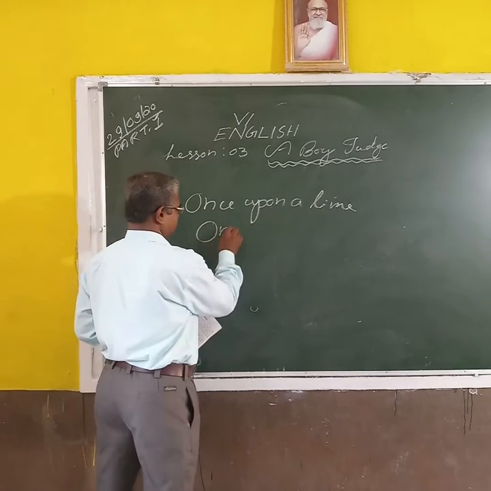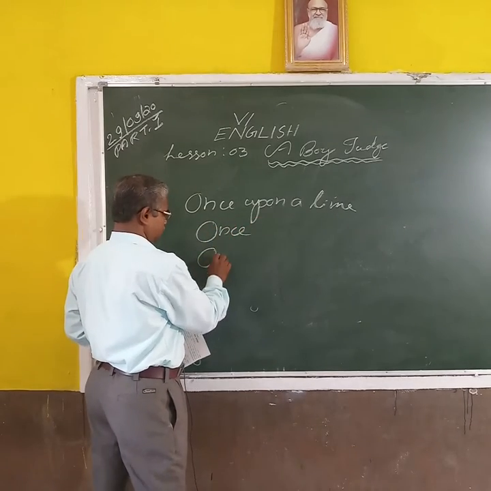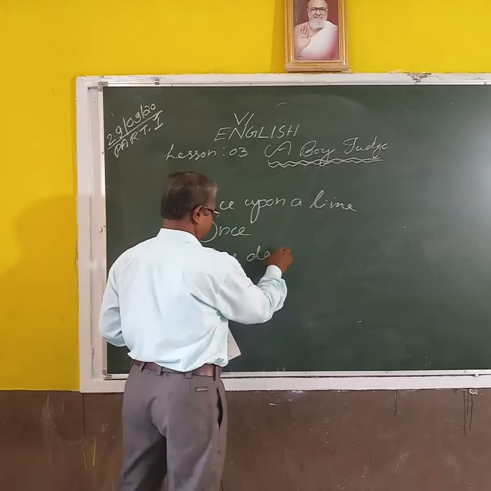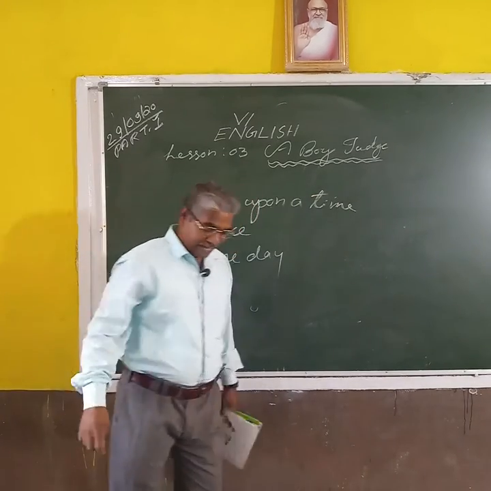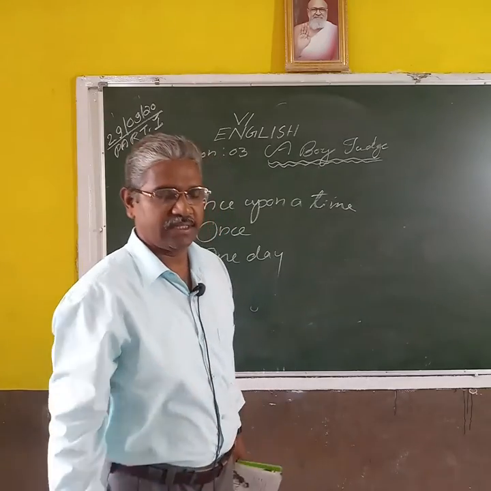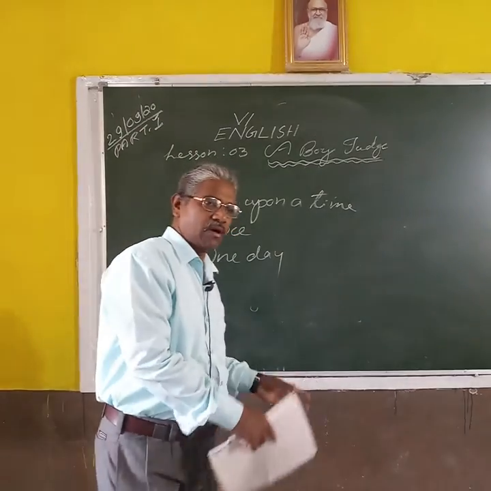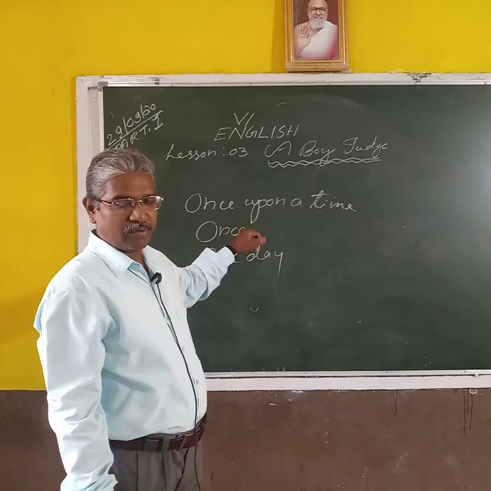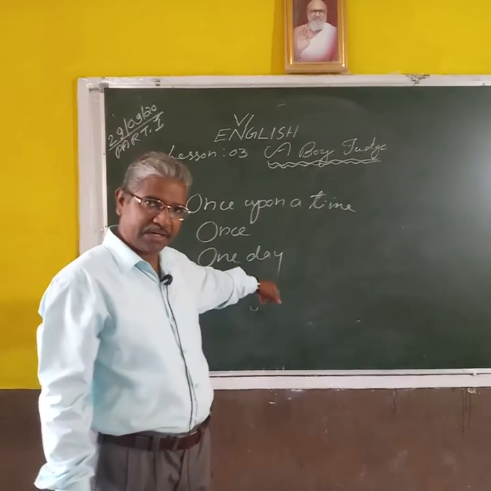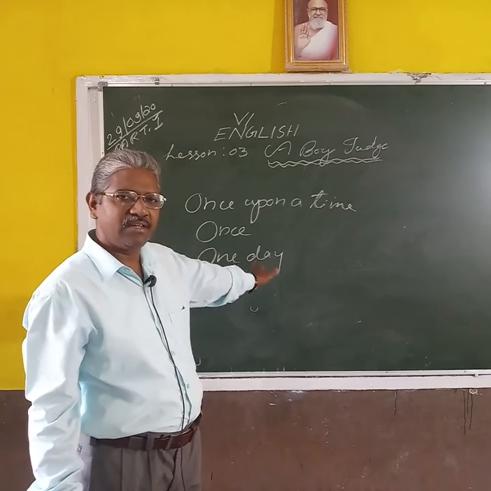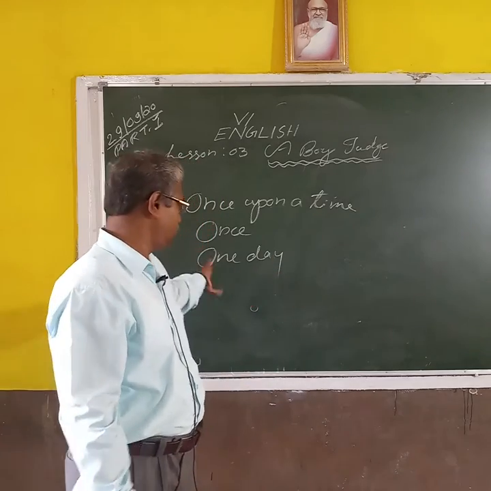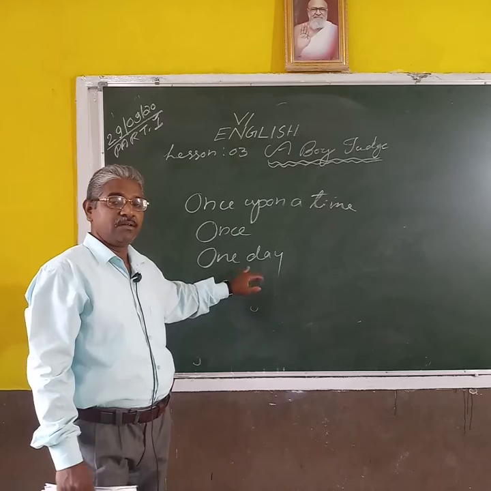Otherwise, once or one day. All stories begin with these words. Once upon a time, or once, or one day, there lived a king, like that. Don't forget it, every story begins with these words.